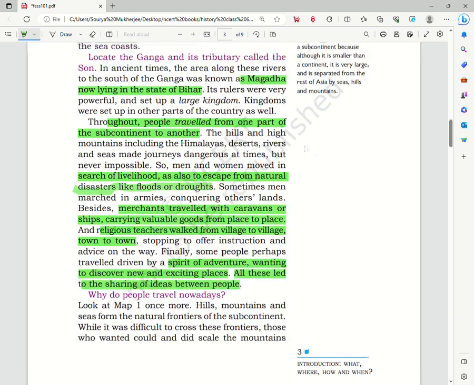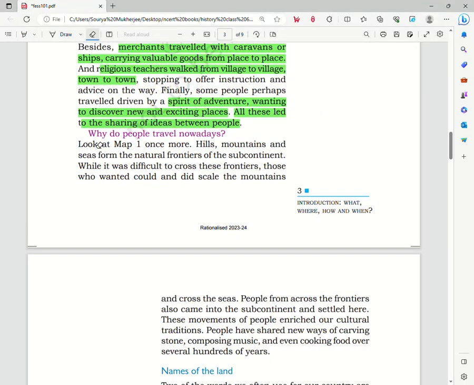So as you see, people, due to different reasons and different types of people, moved from one place to another, and with people there is also a transfer of their ideas, their beliefs, their religious thinking, their practices, and so on. So we see there is a sharing of ideas from one place to another. So let us continue to the next part, that is, why do people travel nowadays.